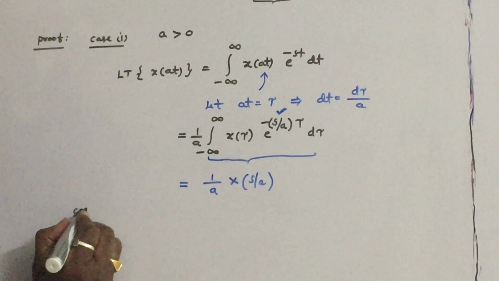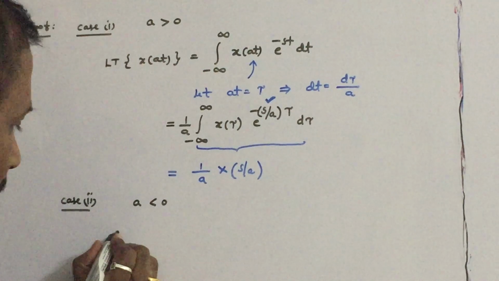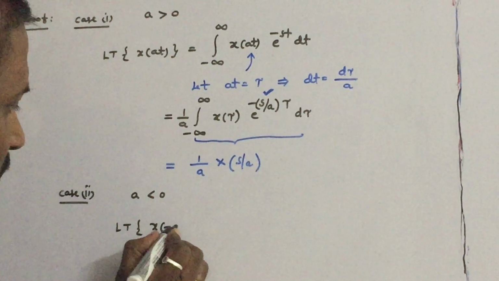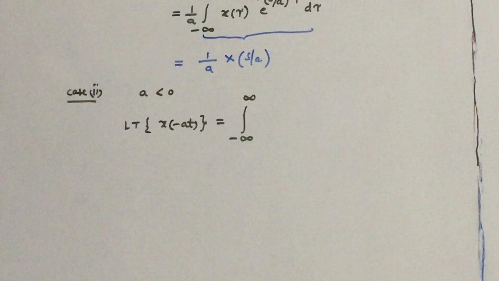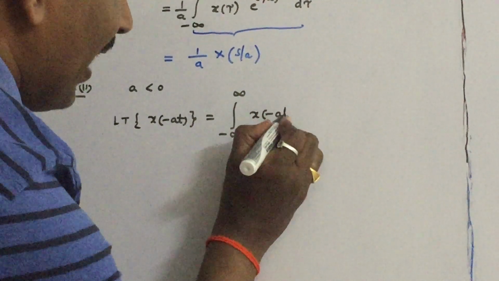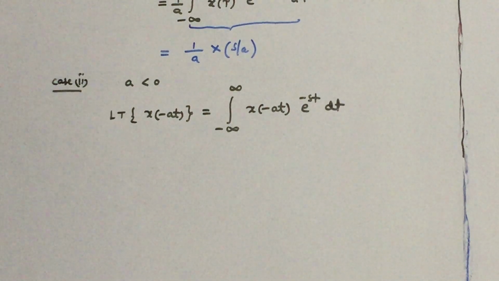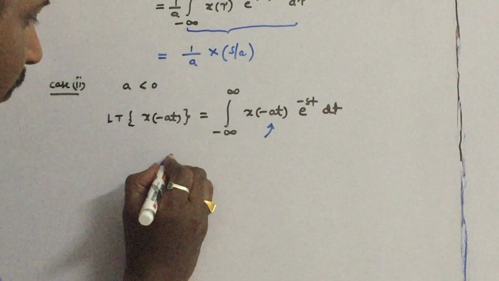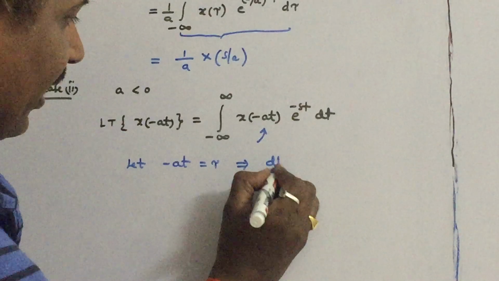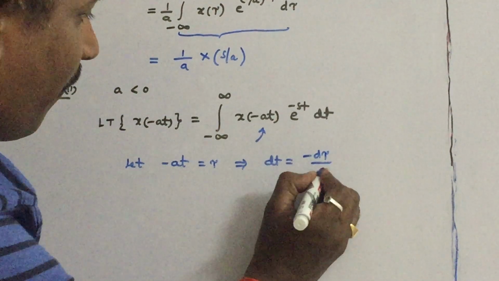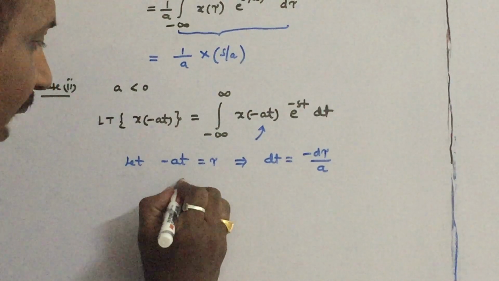Let us take case 2, where a is less than 0. Let us find out the Laplace transform of x of minus at. Just substitute in the bilateral Laplace transform definition: integral minus infinity to infinity x of minus at into e power minus st into dt. Let minus at is equal to tau. So dt is equal to minus d tau by a. The limits will change from infinity to minus infinity.